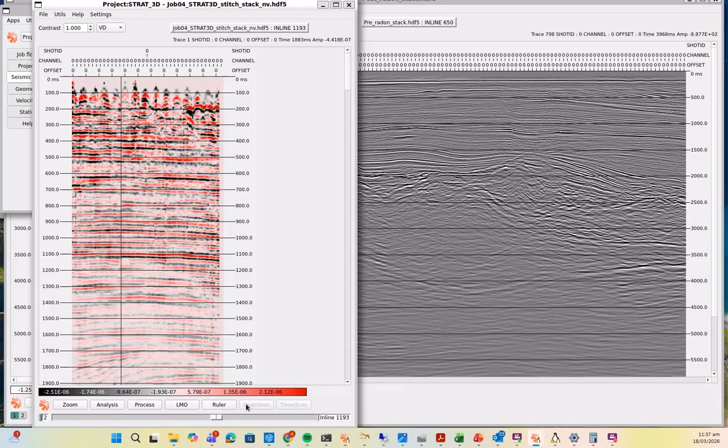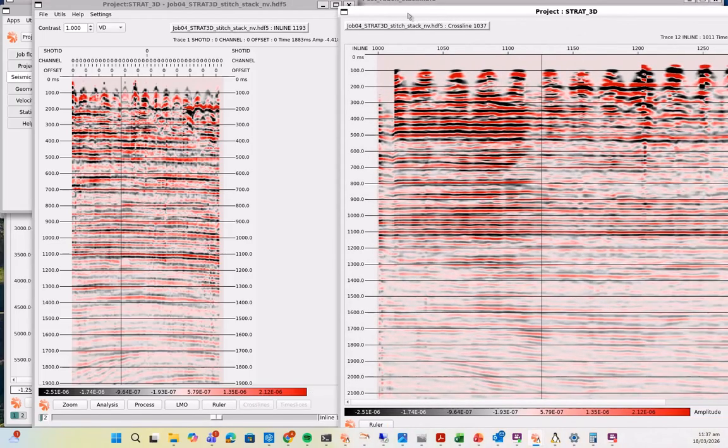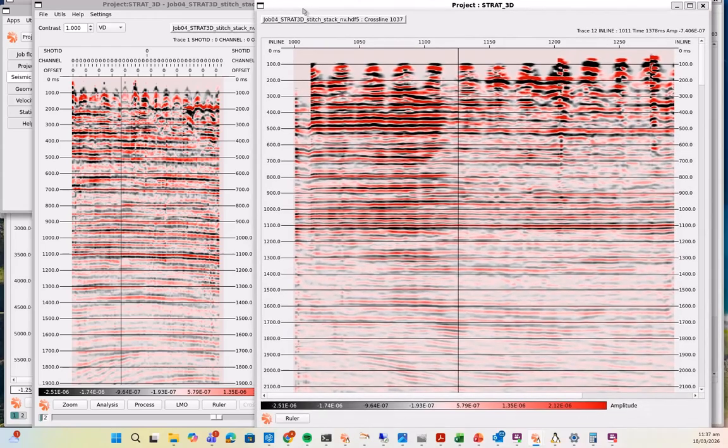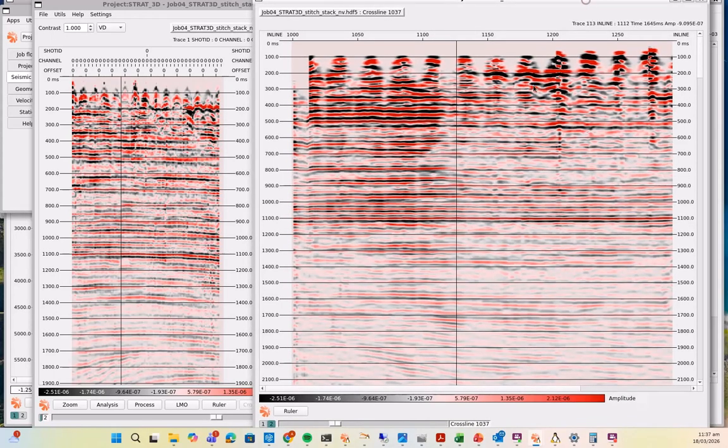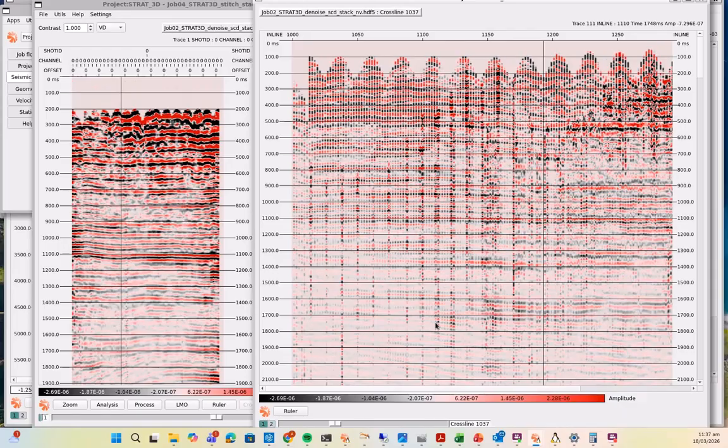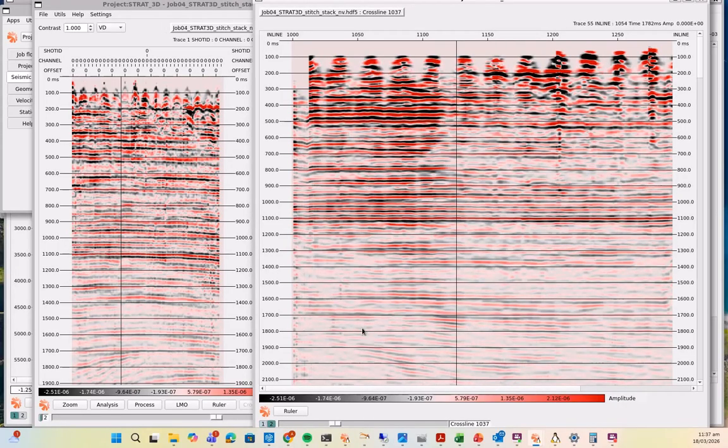You can also see that the crossline time slice buttons are currently greyed out. That's because I've already created or launched the crossline and time slice display. And again we have the slider bar at the bottom and the toggle between the 2 volumes. So again I can toggle between the 2 volumes. You can see that the inline moves as well at the same time.